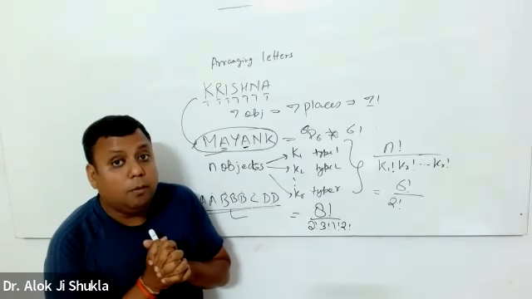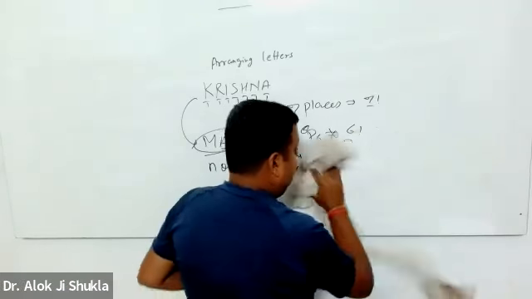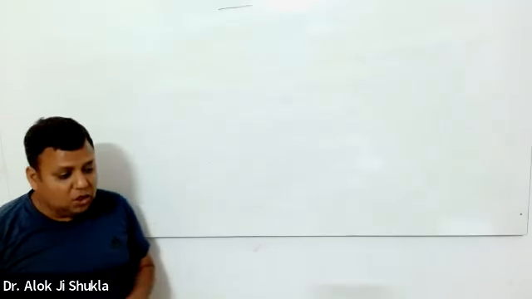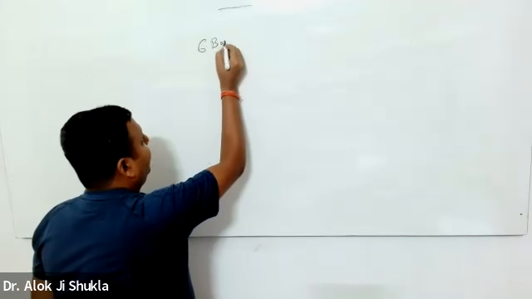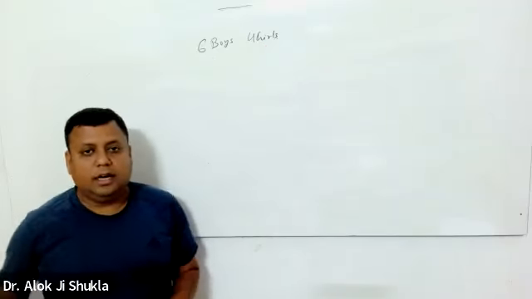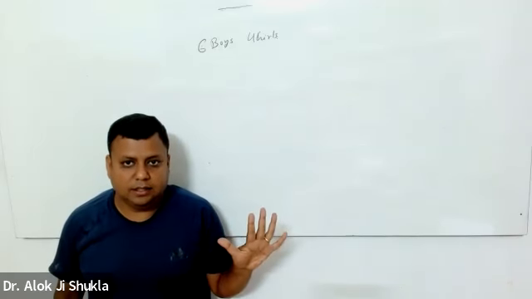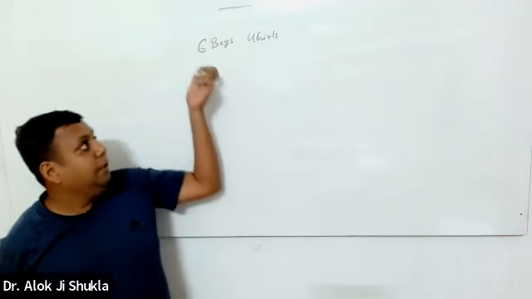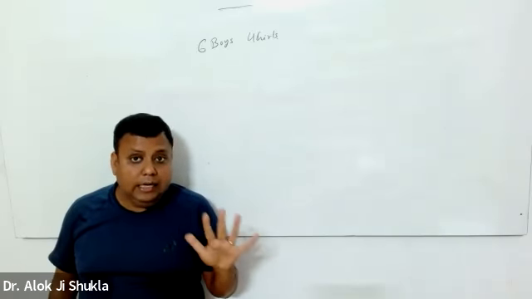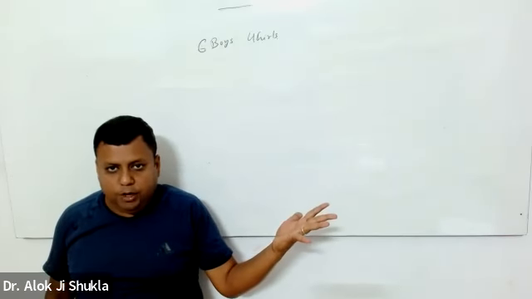Yes, sir. Then we get some problems around groups. So let me make a case. Suppose I have a class of 6 boys and 4 girls. The first thing we have to understand is that these are 10 different objects. Obviously, when I say boys and girls, I am making two groups of these 10 people, but these are 10 different objects because boy 1 is different from boy 2, different from boy 3, different from boy 6.